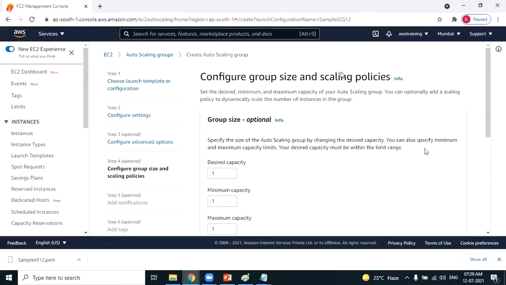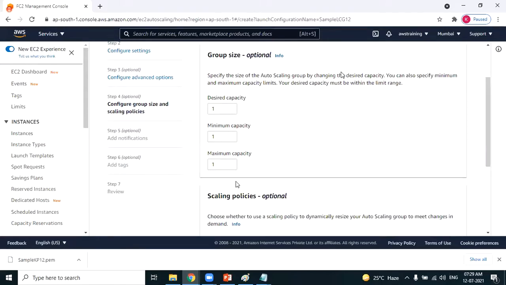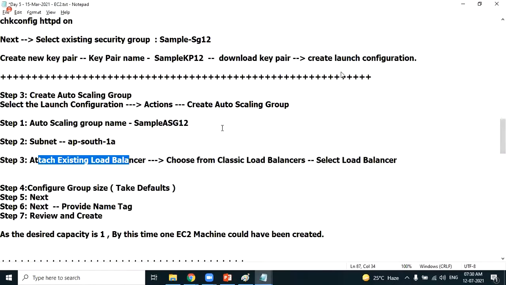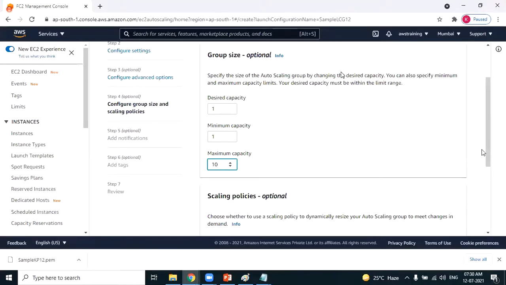Configure group size. Desired capacity, minimum capacity, maximum capacity. Desired capacity is nothing but to start with how many instances you want. To start with, I want 10 instances. Minimum there should be 2 instances. That means even though there is 0 traffic, AWS will maintain the two instances. That's minimum capacity. Maximum capacity, you can define a higher limit, something like 150 as per your requirement to avoid the downtime. Okay. I start with desired capacity 1, minimum capacity 1, maximum capacity I mentioned it as 10. Okay. Next.